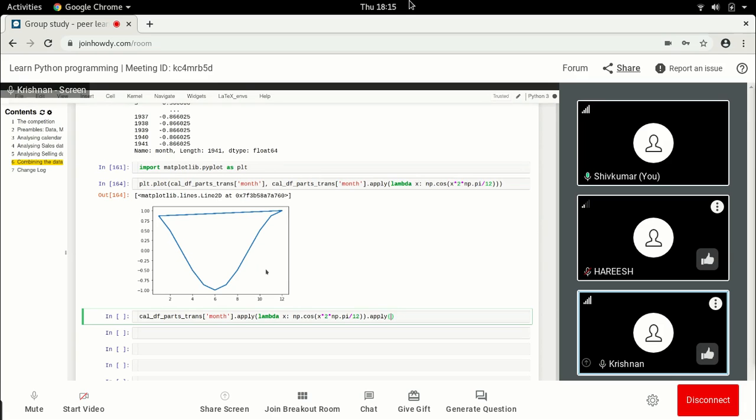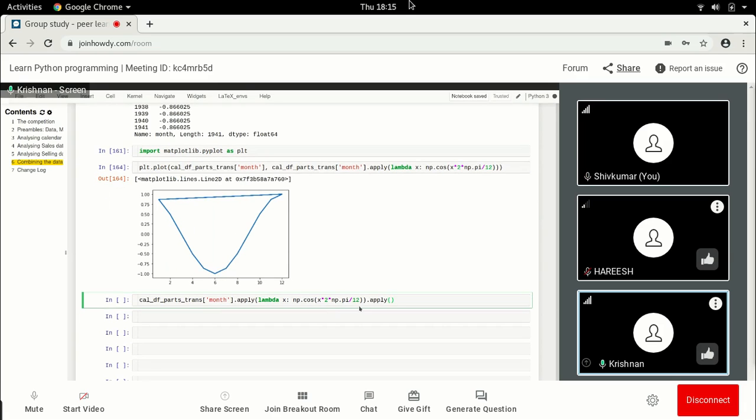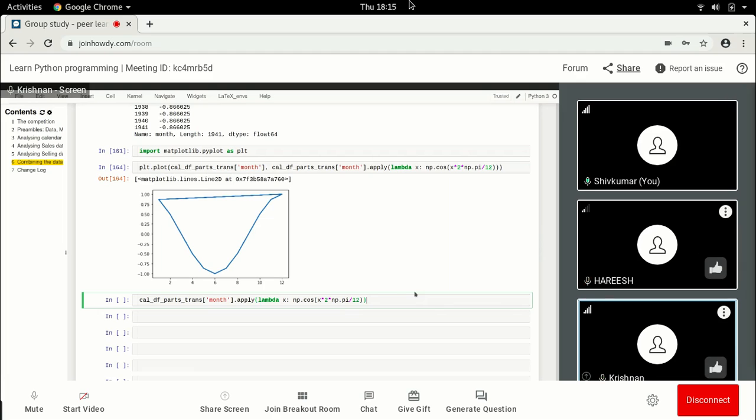You want to do an inversion and see if it works properly? I want to get back the month, maybe with np.arccos. This plot is pretty clear. Do you think we will need to get back the months at any point? No, we can store it. We just create another column.